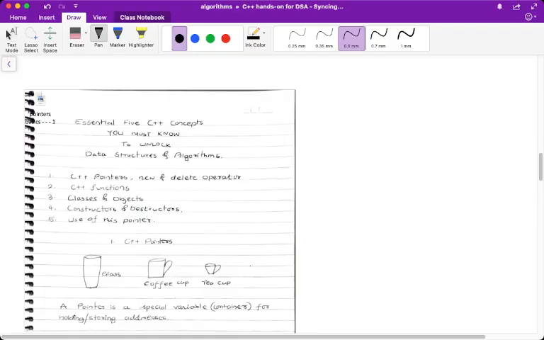Say this is a glass. It's a container for water. And this is a coffee cup. That's a container for coffee. And this is a container for tea. It's a teacup. You can see the images here. So what exactly are these containers doing? These containers are helping us to hold something, or you can say store something. So we have some exclusive containers.